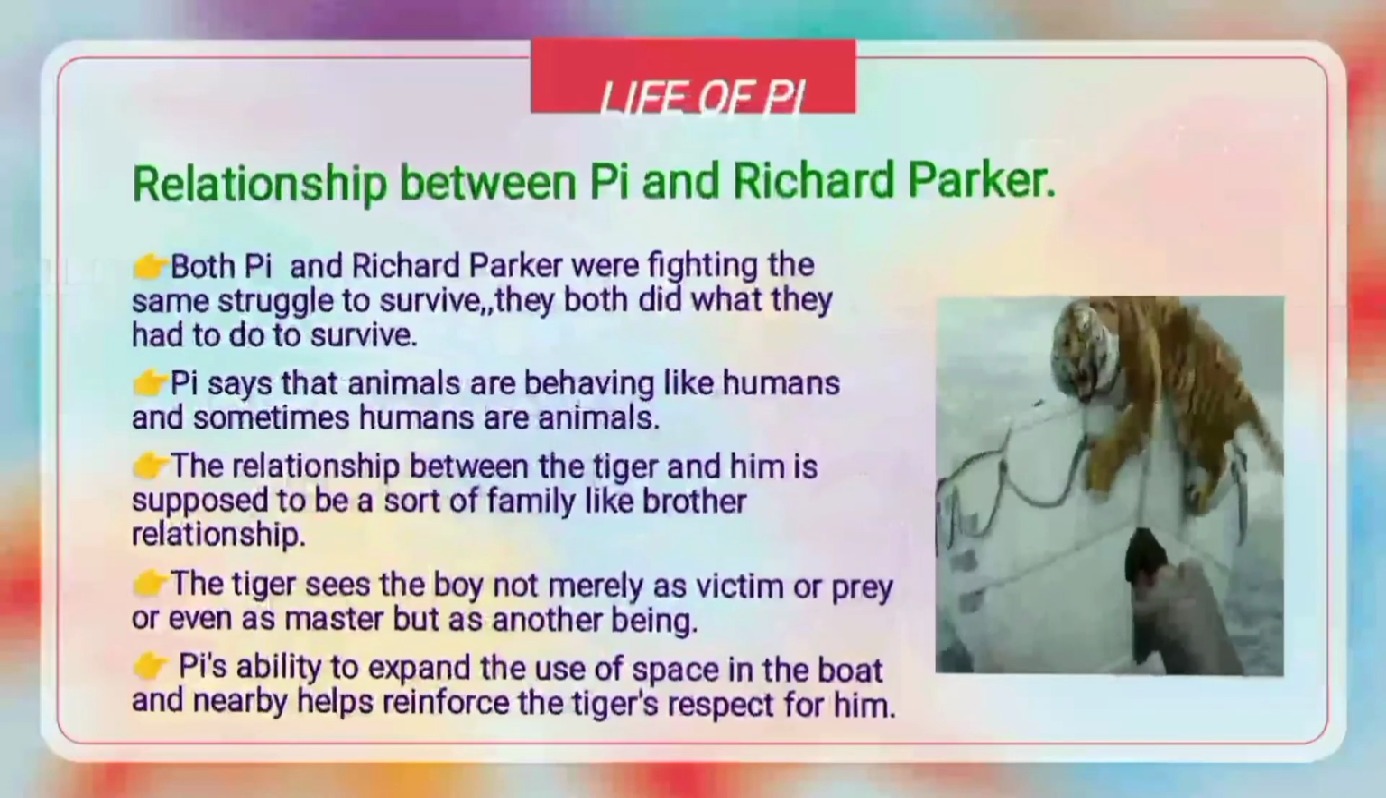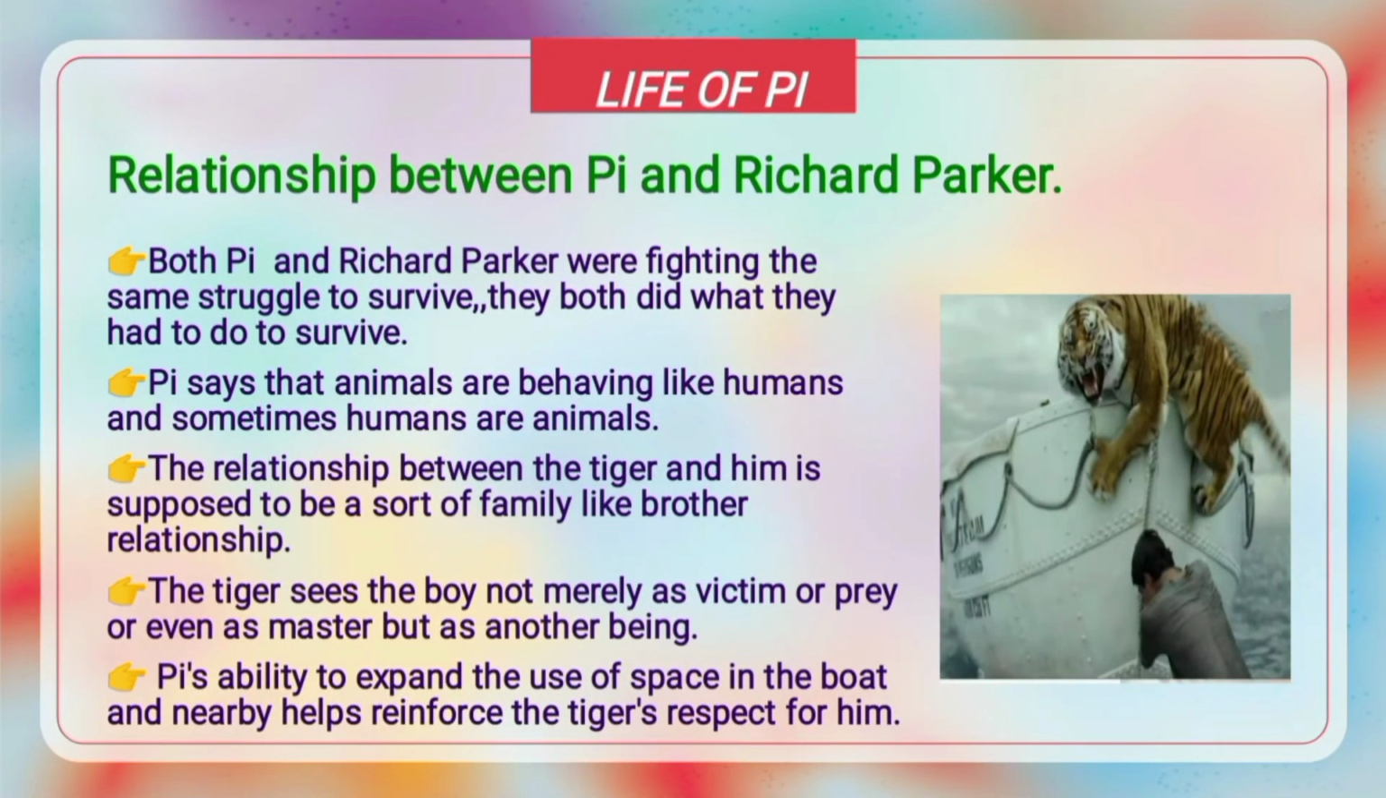Next is the relationship between Pi and Richard Parker. Both were fighting the same struggle to survive. They both did what they had to do to survive. Pi says that animals behave like humans and sometimes humans are animals. The relationship between the tiger and him is a sort of family-like brother relationship. The tiger sees the boy not merely as victim or prey, or even as master, but as another being. Pi's ability to expand the use of space in the boat and nearby helps reinforce the tiger's respect for him.